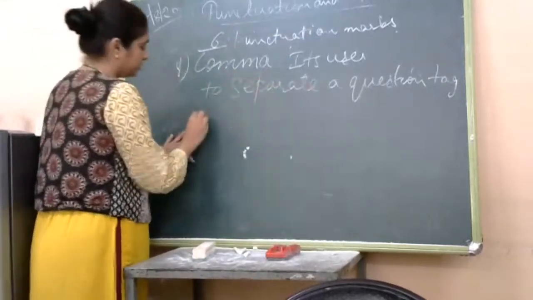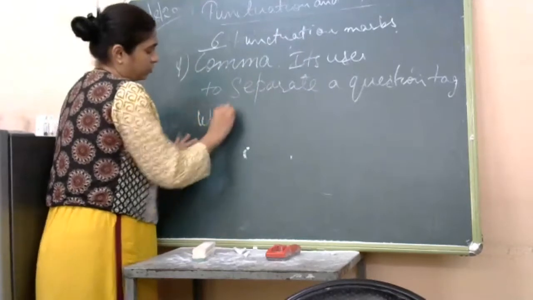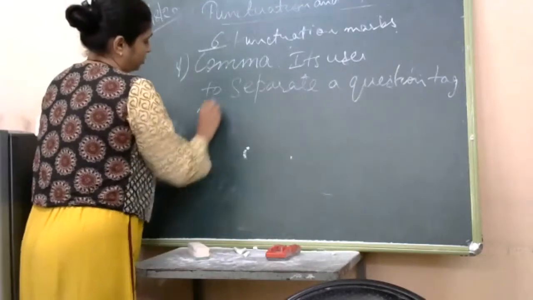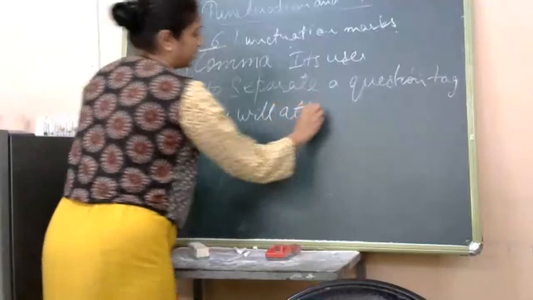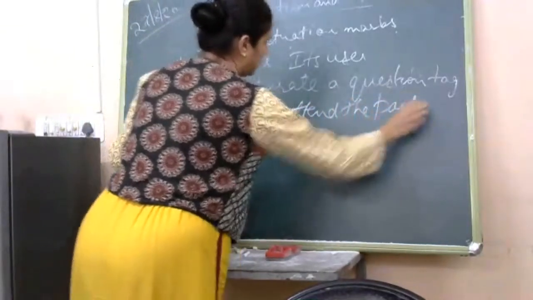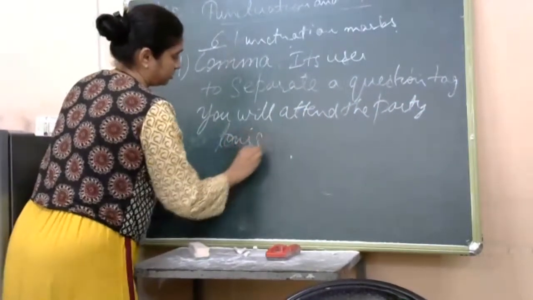For example, you will attend the party tonight, will you?